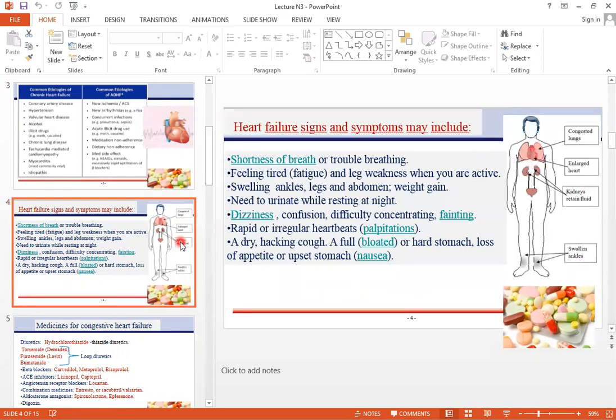Then we have heart failure signs and symptoms, which include shortness of breath or trouble breathing, feeling tired, fatigue, dizziness, rapid or irregular heartbeats, palpitation, and fainting.